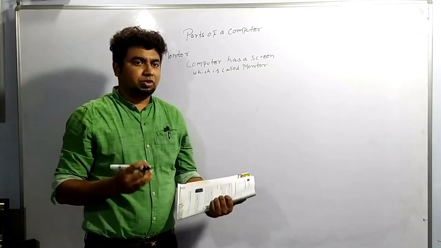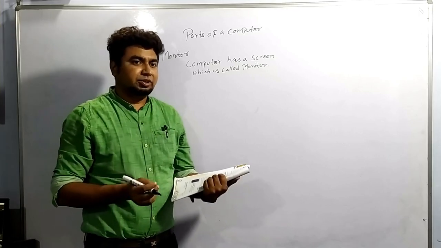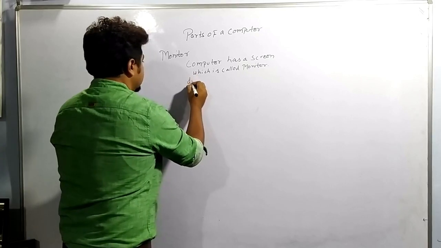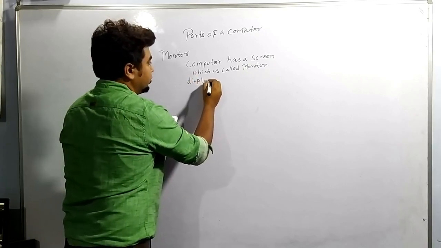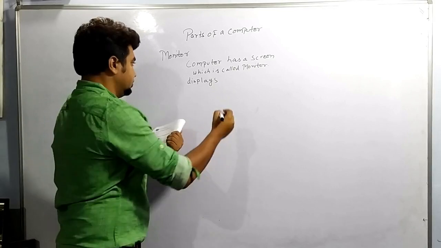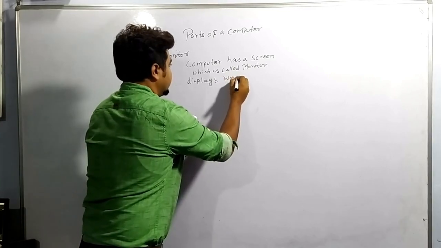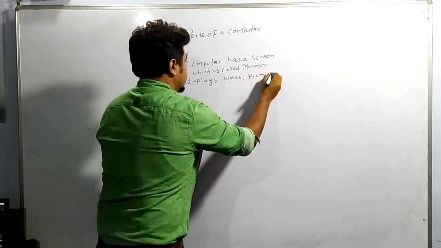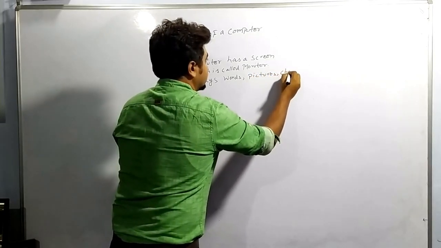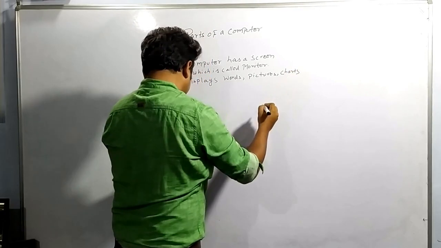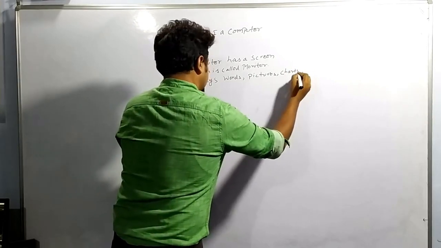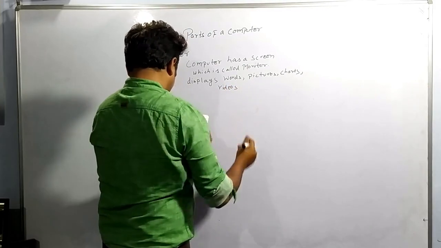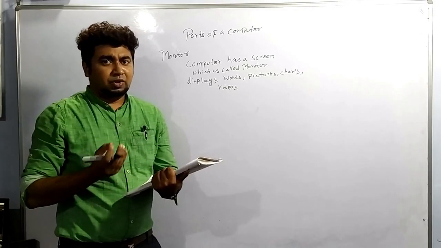What is the function of the monitor? It displays what we are able to see on the screen. We are able to see words, pictures, charts, and videos.